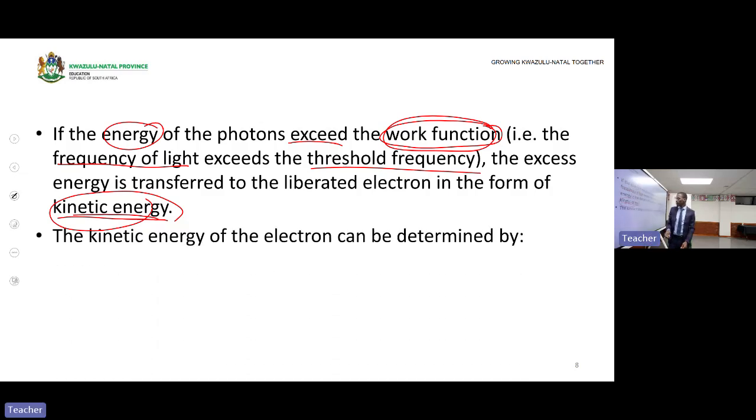Okay, let's move. The kinetic energy of the electron is determined as: energy is equal to the work function plus EK max, and this is E. You can change that formula, since you know that E is equal to hf.